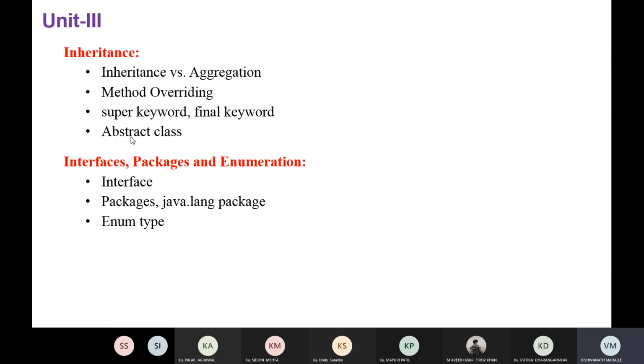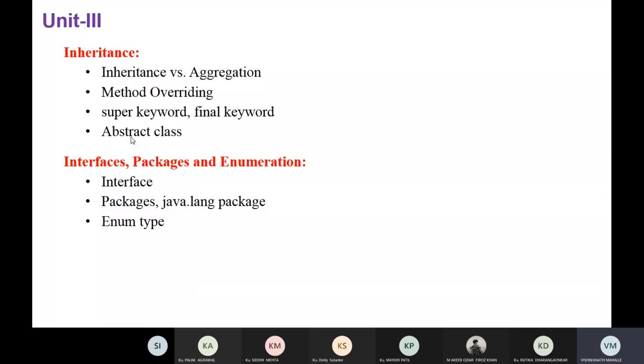In the third unit, we will learn about inheritance: method overriding, the super keyword, the final keyword, the abstract keyword, and abstract classes. You already know that inheritance is a very important feature of object-oriented programming.